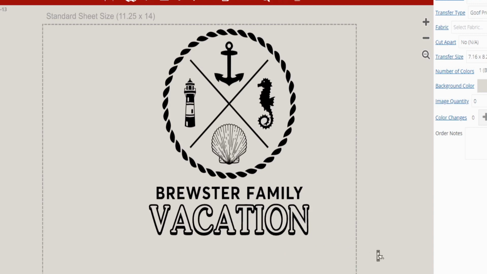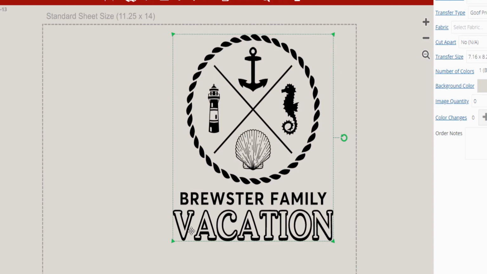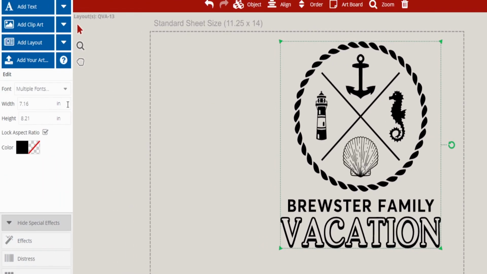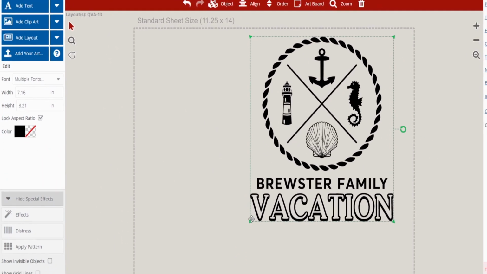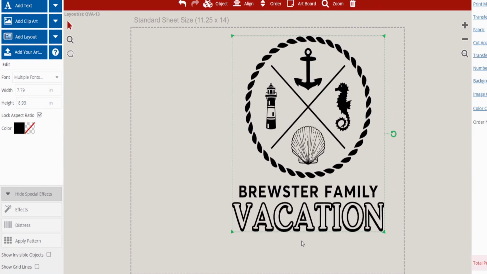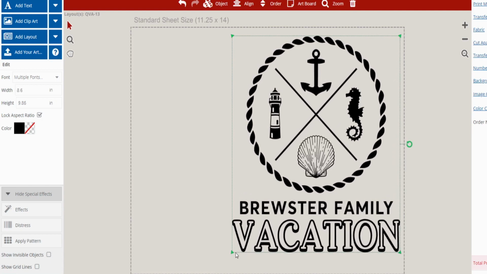And now so that I can start filling up my sheet, I'm going to move this over so that I know I have so much space left to fill. Now, one thing we want to consider is the size of the design, what we want that to be to fit a full front of a garment. All right, so right now it's listed that the width is 7. I am going to make that just a tad bit bigger so that it fits more of a full front.